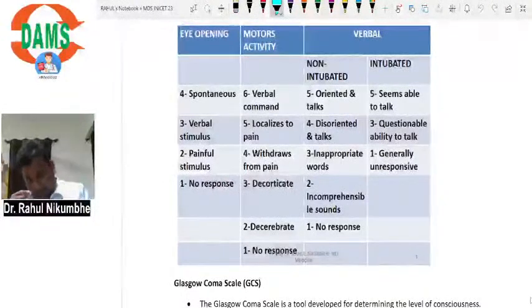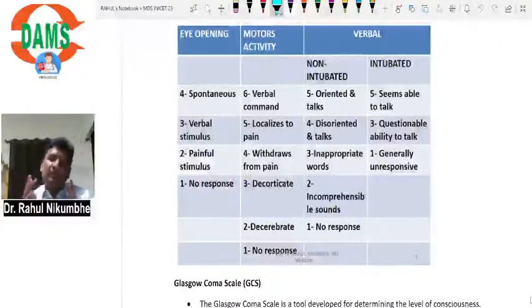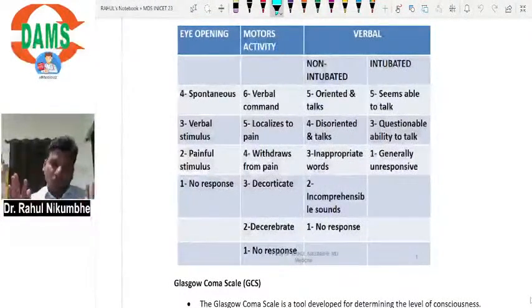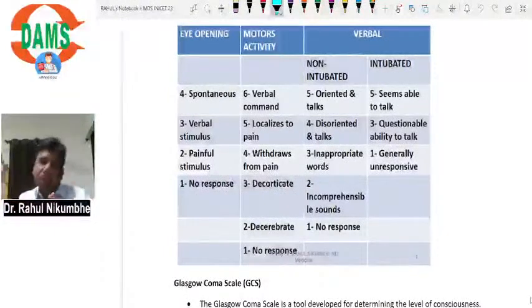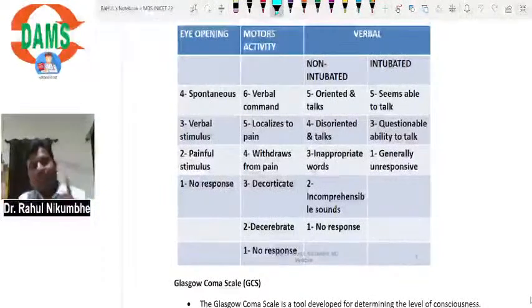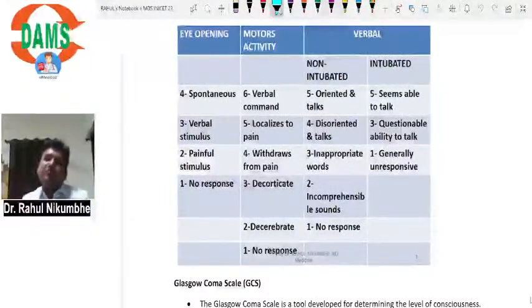After the patient is not conscious, and if you are giving a pain stimulus, then that hand or limb will try to go away from the stimulus, it is withdraws from the pain. Then decorticate posturing. Decorticate posturing means flexion in the upper limb, extension in the lower limb. It is called decorticate posture. Decerebrate posture means all 4 limbs are in extension. Upper limbs are in extension, lower limbs are also in extension. And point 1, only 1 point if the patient is not responding to any stimulus.